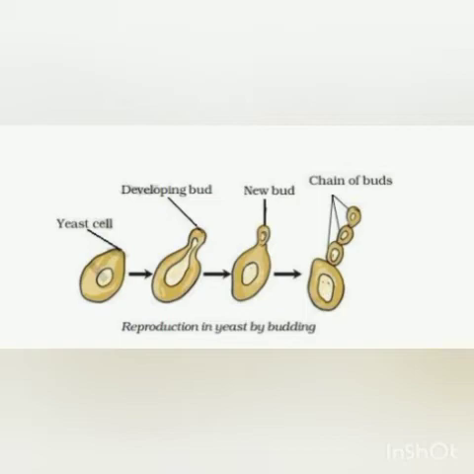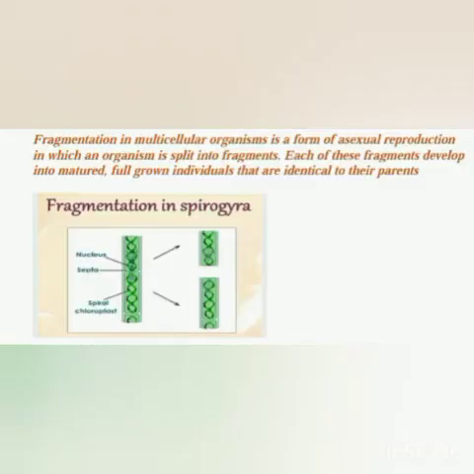We come to another type of asexual reproduction, that is fragmentation. Fragmentation in a multicellular organism is a form of asexual reproduction in which an organism is split into fragments, and each of these fragments develops into a matured, full-grown individual that is identical to the parent.